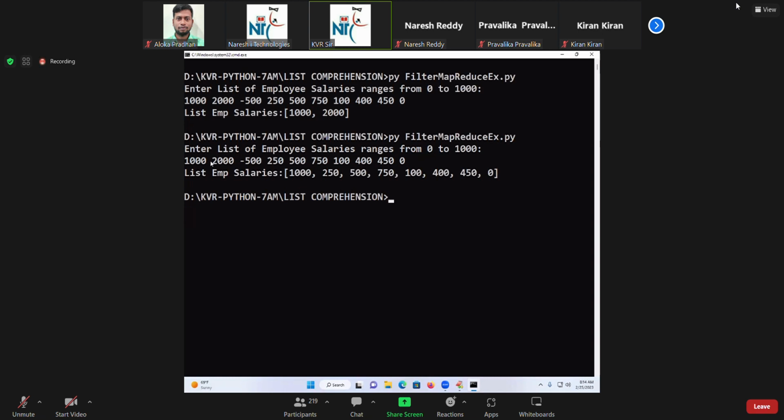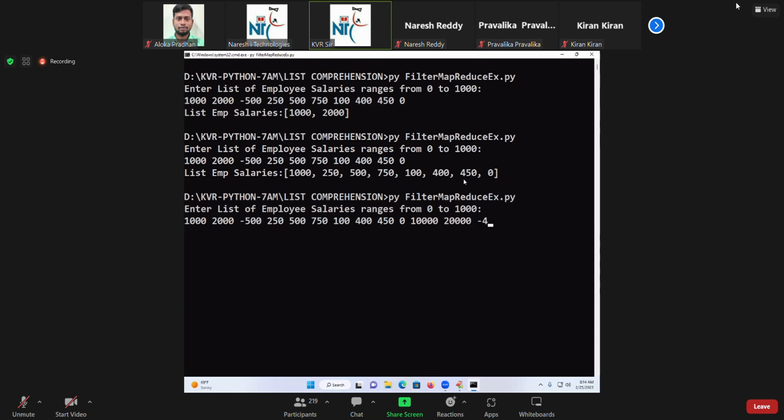Even though I enter 1000 and negative values, only the salaries which range from 0 to 1000 are coming. Are you okay, students? Fine. If I give any value like 10,000, 20,000, minus 450, all of them are not coming. Only salaries which are in this range are coming.